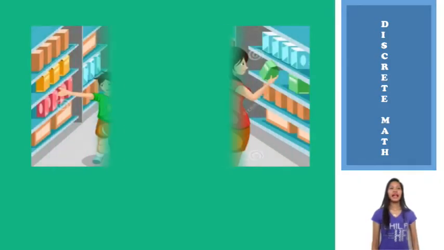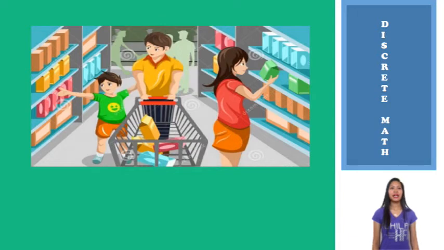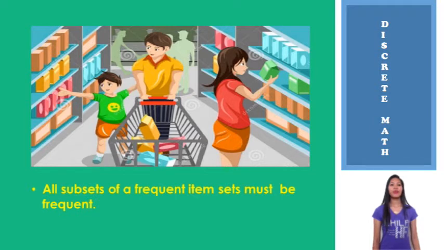In the Apriori algorithm, we are tasked to analyze what items are most likely to be bought or not. In a supermarket, for example, it is important to analyze which items are most likely to be bought together with other items. This, at some instances, increases the sales of the market. In executing the Apriori algorithm, the following concept is to be considered: all subsets of a frequent itemset must be frequent.